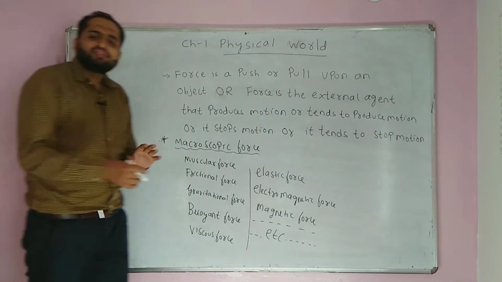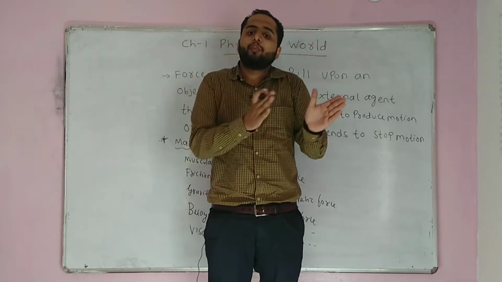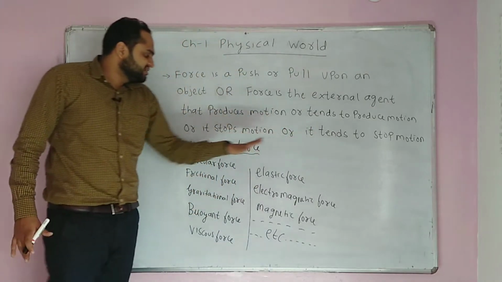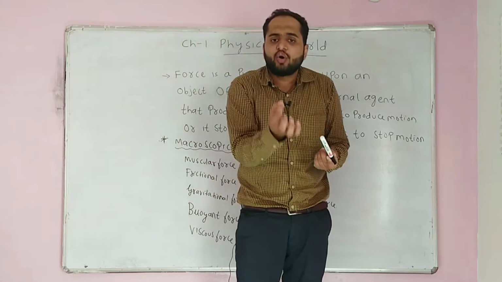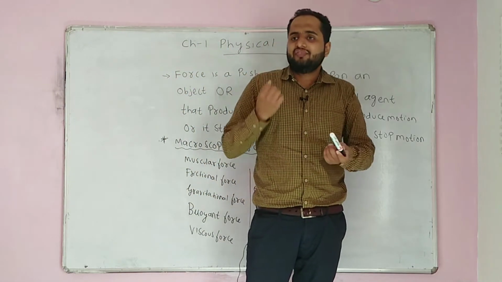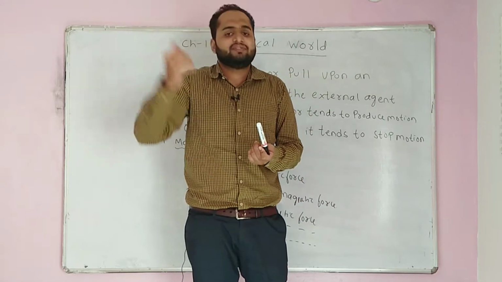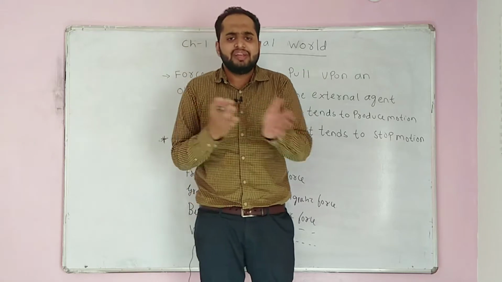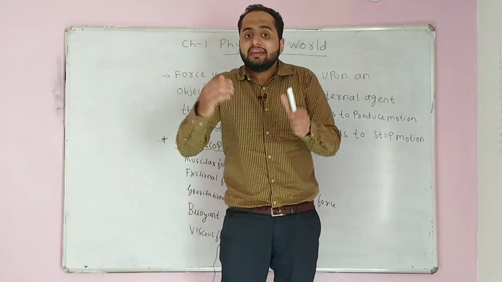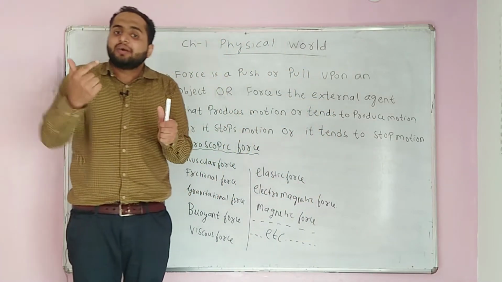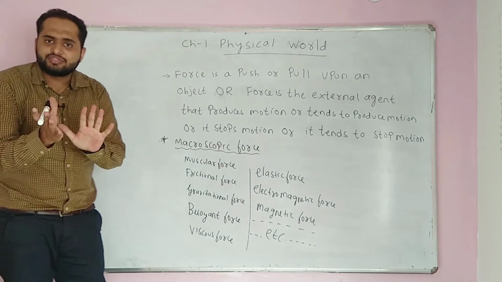Now, generally, force is of two types. We have classified force into two domains: macroscopic and microscopic. The ones which are visible with our eyes are macroscopic, which are day-to-day life forces. Like if I am standing in a queue, in an assembly, or in a line to buy tickets for a theater movie, what do we do? We try to push the person in front of us. "Hey, chalna, jaldi chalna, kya kar raha hai?" The force which I am applying is coming through my body, through my muscles. That force is nothing but muscular force.